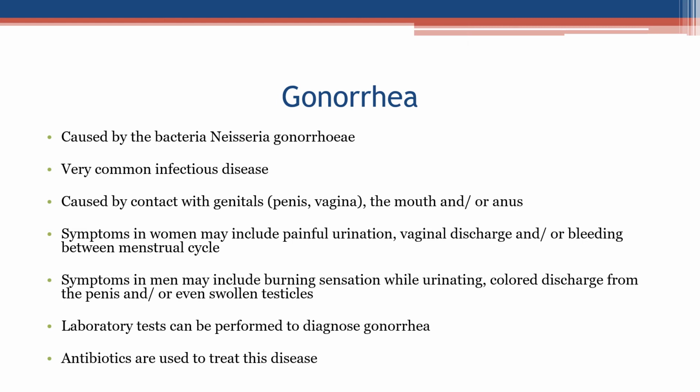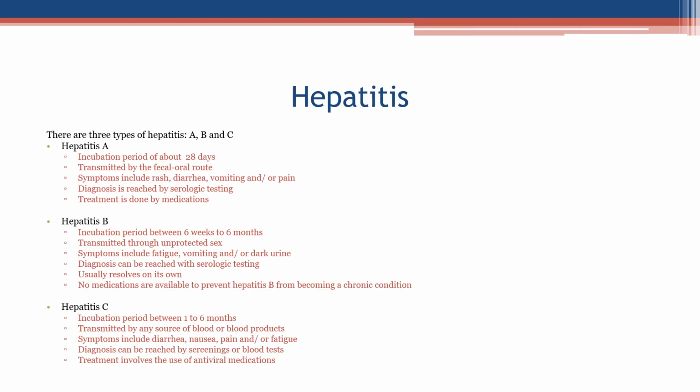Symptoms in women may include painful urination, vaginal discharge, and/or bleeding between the menstrual cycle. Symptoms in men may include burning sensation while urinating, colored discharge from the penis, and/or even swollen testicles. Laboratory tests can be performed to diagnose gonorrhea. Antibiotics are used to treat this disease. Hepatitis.